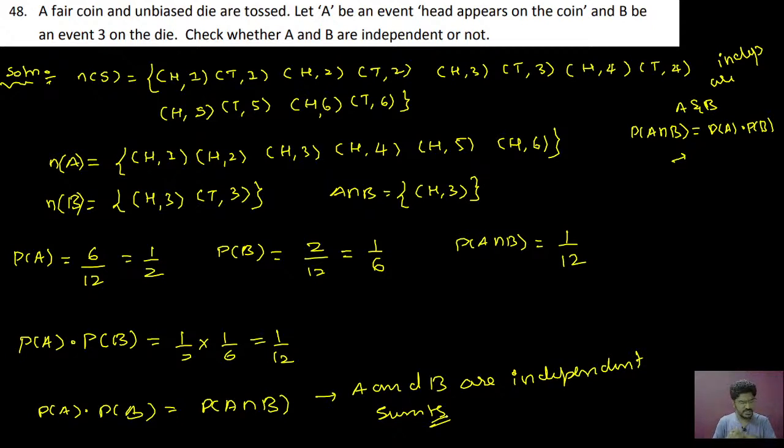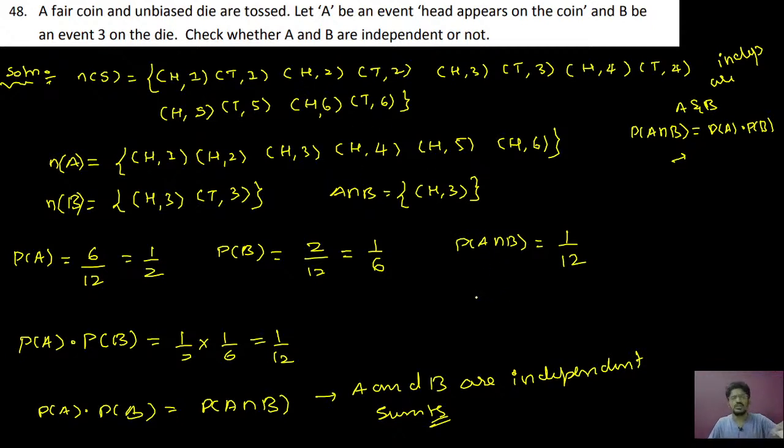So see here students, if you want to check whether they are independent or not, you have to verify the formula, that is P of A intersection B equal to P of A into P of B. So to verify that, first you find P of A, next you find P of B. From that you can check P of A intersection B. Clear? P of A intersection B is how much? You got only one sample space, that is 1. So therefore total number of sample spaces are 12. So 1 by 12. Clear?